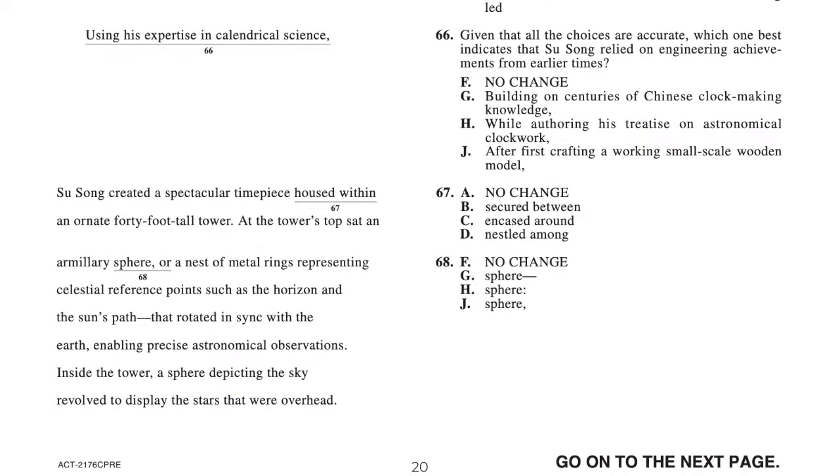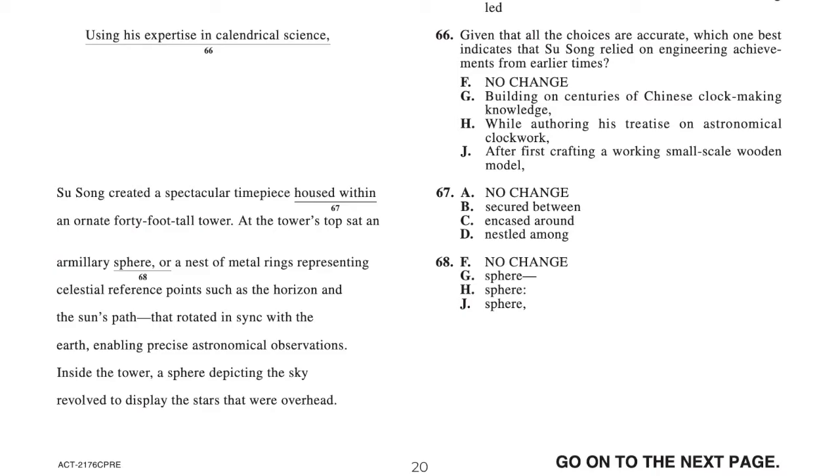Okay, so for 67 is A, no change. This is a common one for the ACT. They love no change type of questions. So Su Song created a spectacular timepiece housed within an ornate 40-foot tall tower.